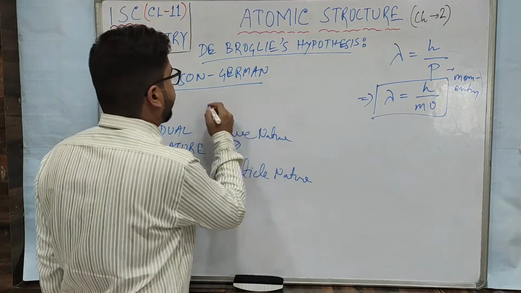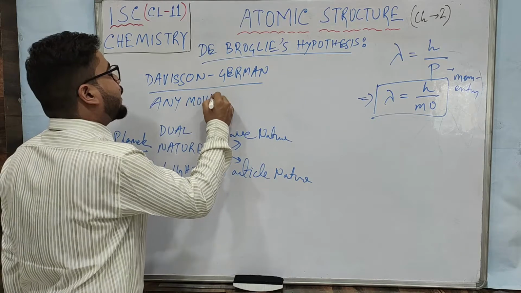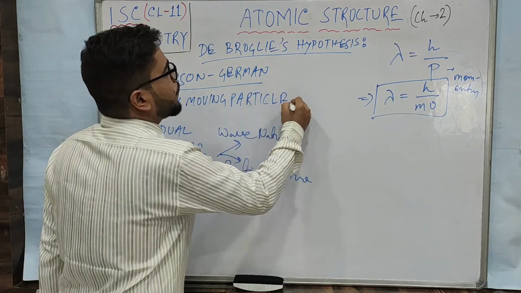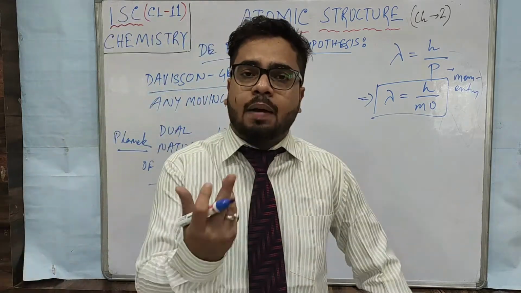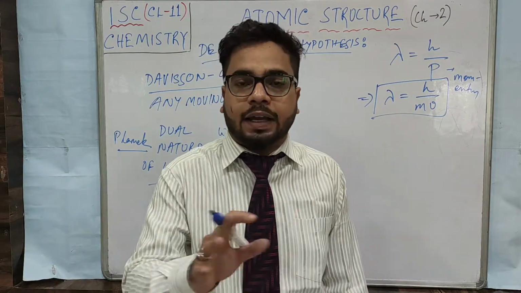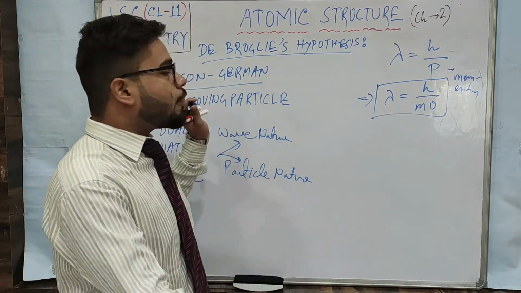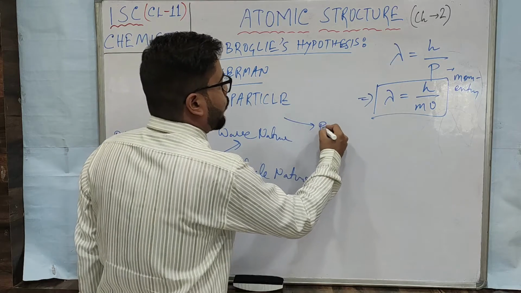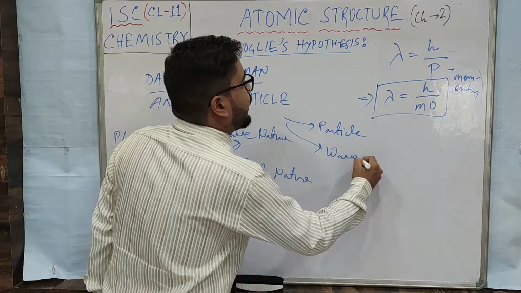So what de Broglie has suggested, any moving substance or any moving particle, this is very interesting. Any moving particle. So any moving particle means what? While teaching I am also moving, so I am also a moving particle. Bus, train, taxi, boat, rocket, everything is moving. Even electrons are moving. A cricket ball is also moving. So any moving particle will have dual nature. Of course it will have particle nature and it will have wave nature also.